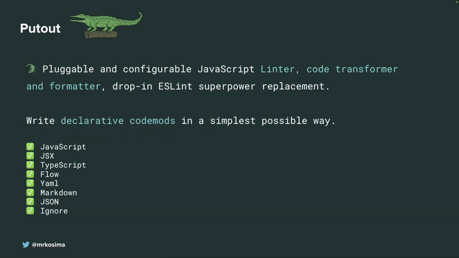Putout. I think I was really inspired by Putout. This is a kind of declarative way of writing codemods. It's not the imperative way, where we find this node and then find that node. It's a really awesome project, and I think it's underestimated. We also used Putout in the project I was referring to. So please check it out. It's really simple. It's really powerful. I don't know why it's not used everywhere. It doesn't use JSCodeshift under the hood, but it was inspired by JSCodeshift. And you can see it supports many languages and many syntaxes.